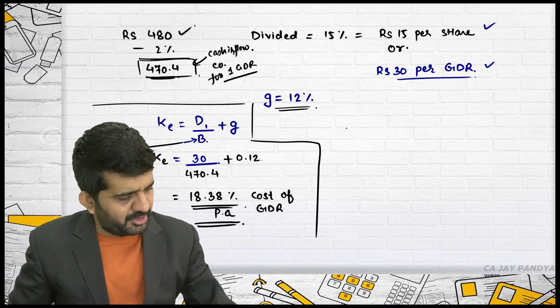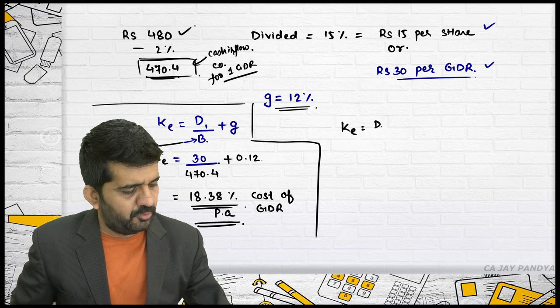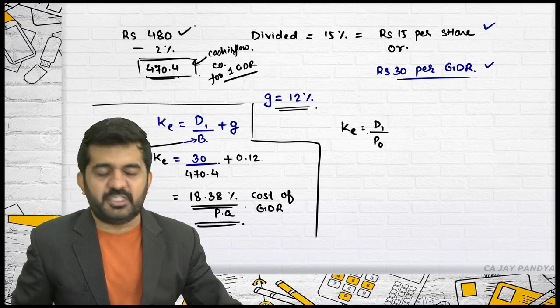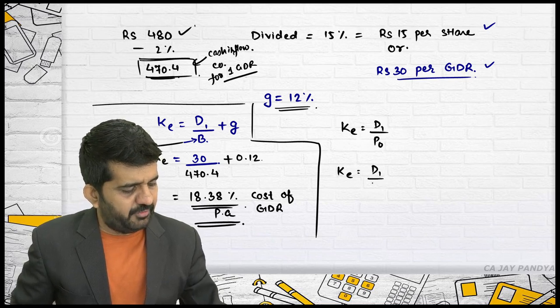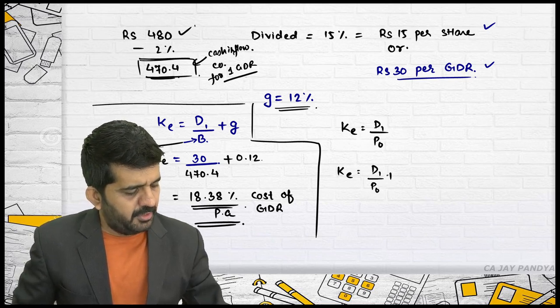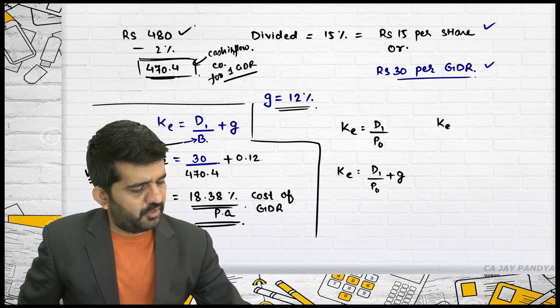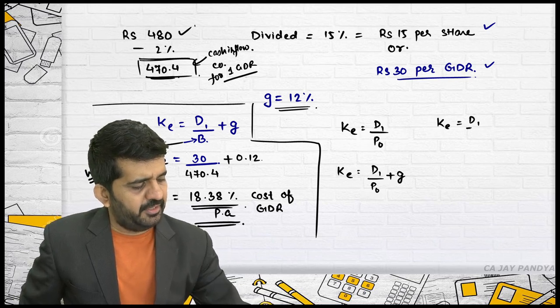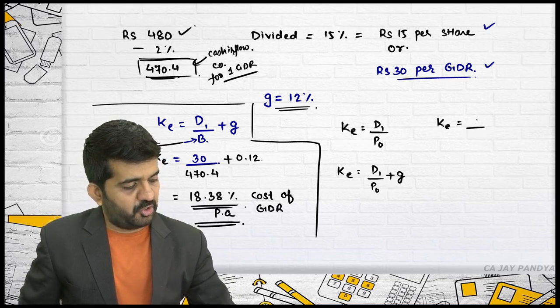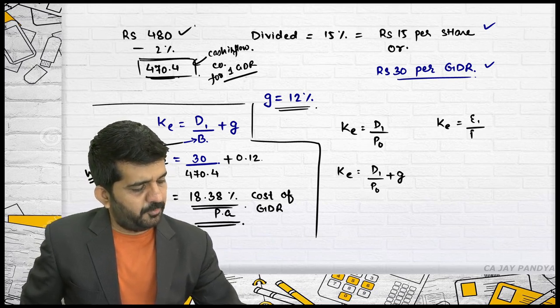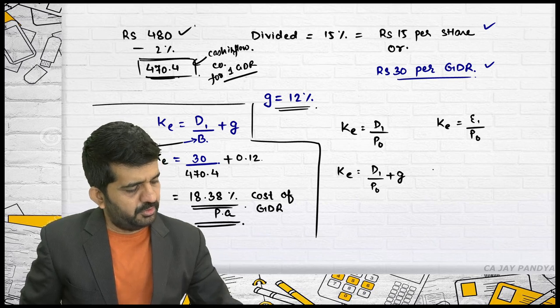Should I write it down? Is it alright? Cost of equity can be found out by D1 upon P0. P0 is nothing but borrowing. Cost of equity can be found out by D1 upon P0, that is borrowing, plus G. Cost of equity can be found out by earnings approach. If you take earning as your cost, E1 upon P0, this is without growth.